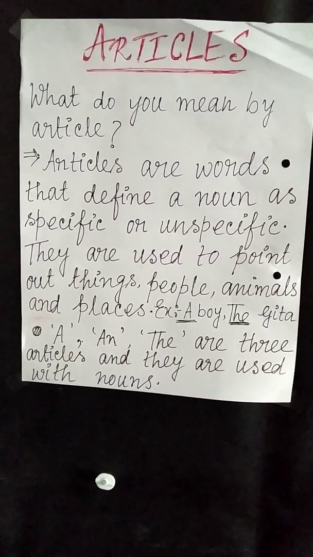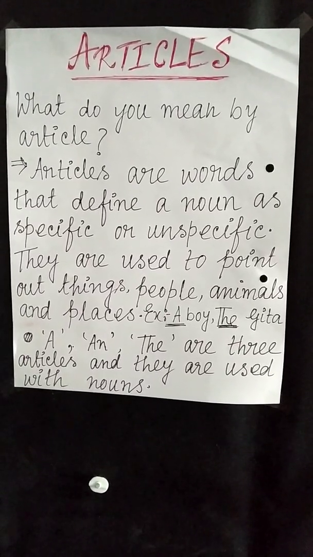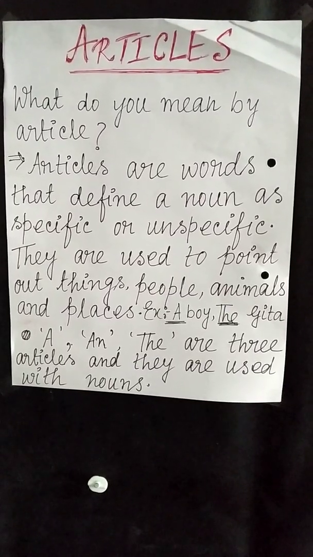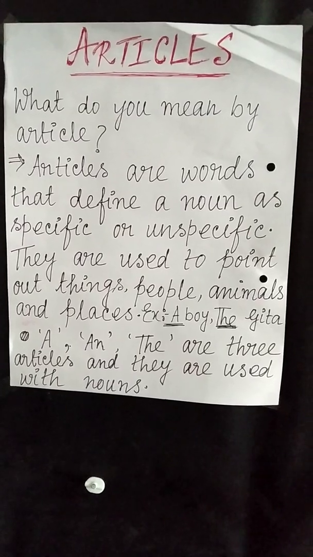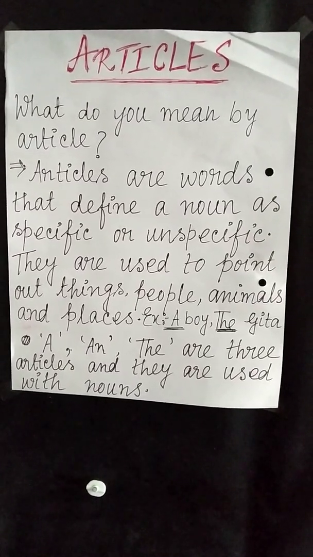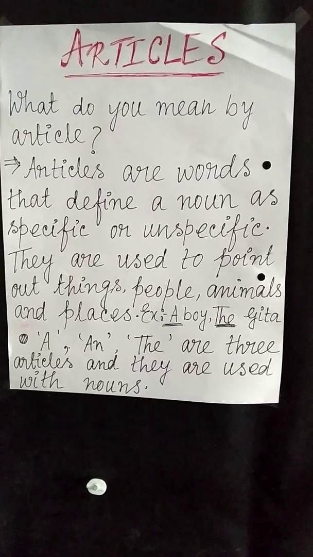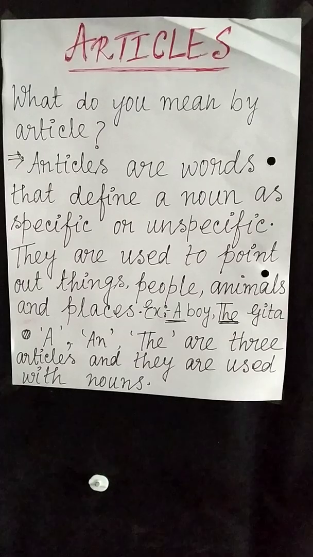So articles are what? They are actually the words that define the noun which is specific or unspecific. Suppose, for example, a boy, that is any boy. It can be any boy. A boy means it can be any boy, which is unspecific. The Gita.